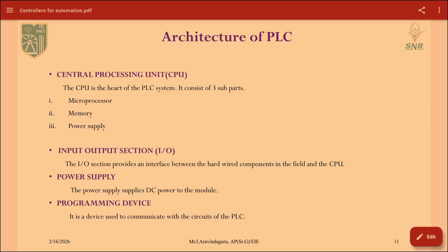And then the input output sections will be used for interfacing hardwired components like sensors, transducers, transmitters and switches for input purposes. For output purposes we will connect it with actuators like pumps and other actuators. Then with a programming device like a PC or handheld devices, we can do our programming for the controller.